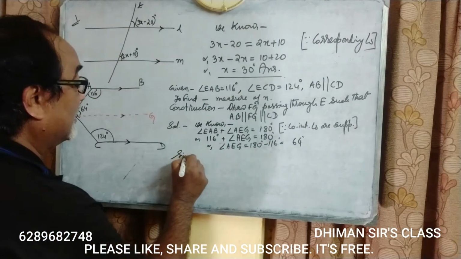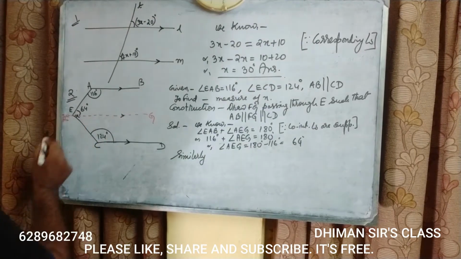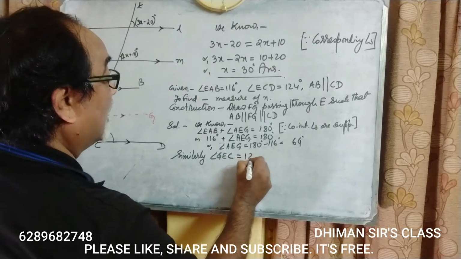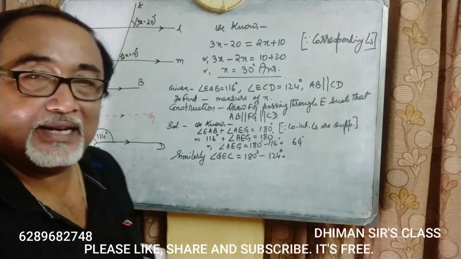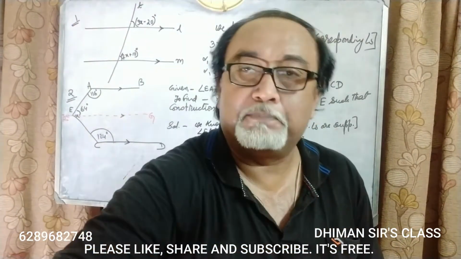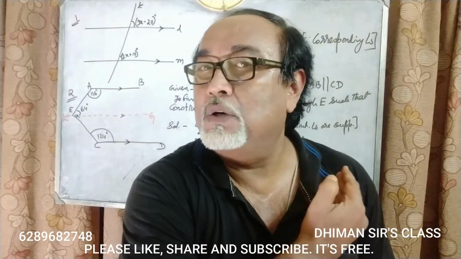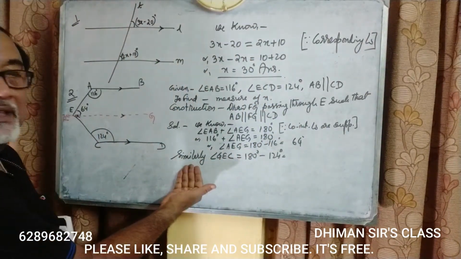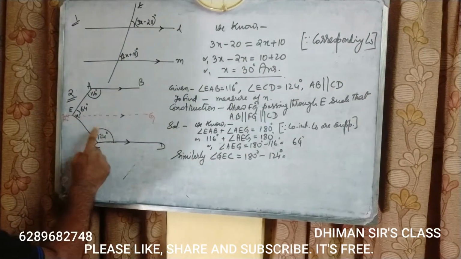Similarly, angle GEC is equal to 180 degree minus 124 degree. See, in geometry, in the same sum, if same steps are repeated a second time, then you don't have to repeat the steps. You can directly write down similarly, and you can come to the final step. See, here also the same thing.